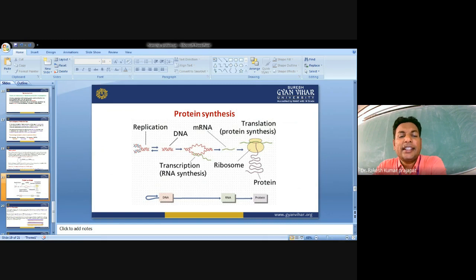So protein synthesis, the creation of protein in a biological system, is carried out inside the cell. In case of prokaryotes, this occurs in the cytoplasm, while in case of eukaryotes, it initially occurs in the nucleus to create a transcript of the coding region of the DNA template. Then the transcript leaves the nucleus and goes to the ribosome, the site of translation, where the translation takes place.